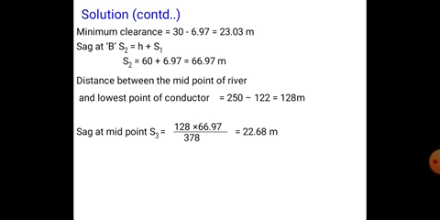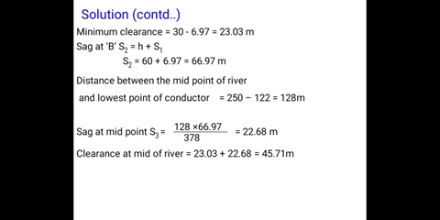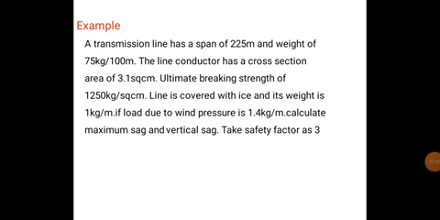And the next, the clearance at the mid of the river is the minimum clearance 23.03 meters plus the sag at midpoint S3, that is 22.68 meters. That is 22 plus 23, approximately 45.71 meters. So in this case we have to find the values of both x1, x2 and S1, S2. Next problem.